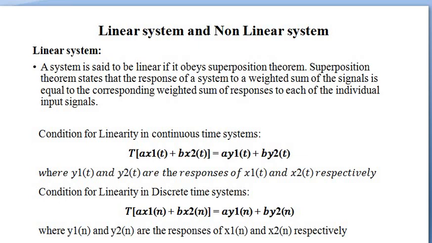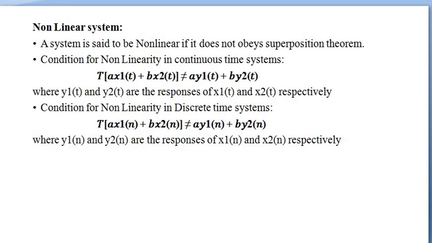The condition for linearity of a discrete time system is T of a x1 of n plus b x2 of n is equal to a y1 of n plus b y2 of n. Here y1 of n and y2 of n are the system responses of x1 of n and x2 of n respectively. Non-linear system. A system is said to be non-linear if it does not obey the superposition theorem.